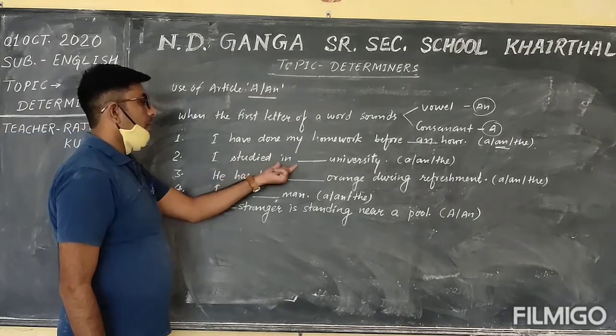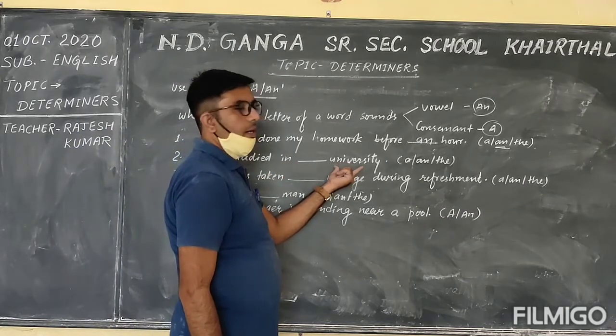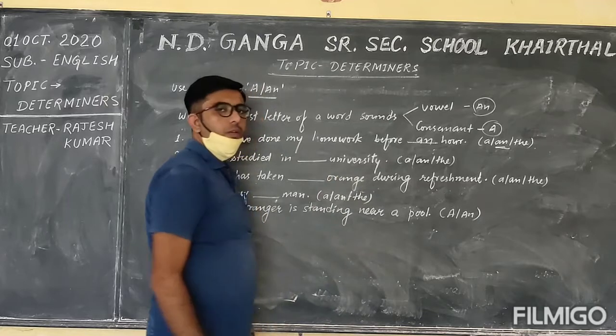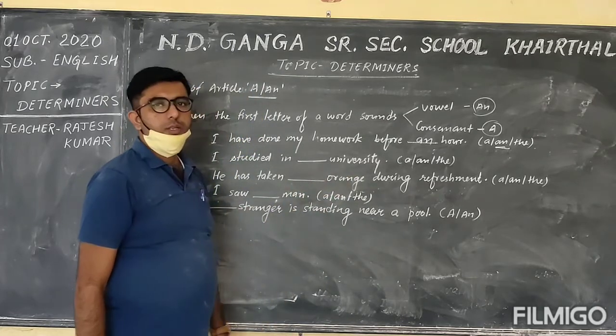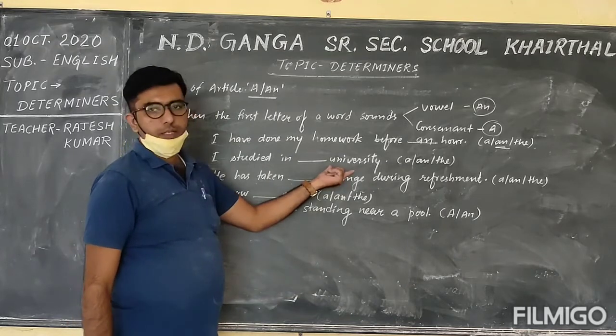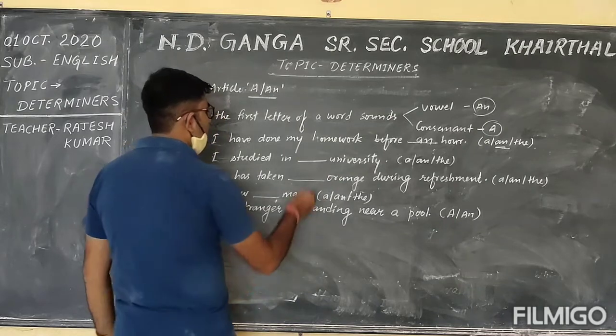I studied in space university. When I sound the word university, the first letter of the word sounds consonant, so there will be answer a.